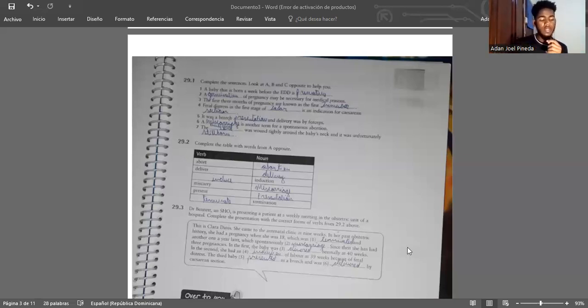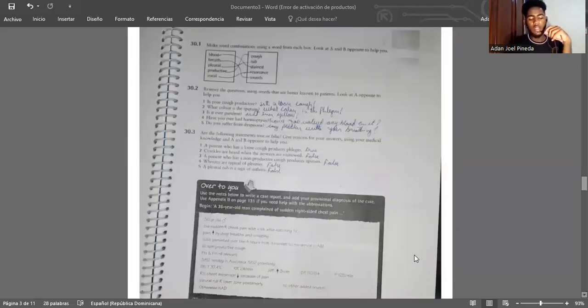Chapter 30. The respiratory system. 30.1. Make the word combinations using a word from each box. Look at A and B opposite to help you. Blood-stained. Breath sounds. Pleural rub. Productive cough. Vocal resonance.